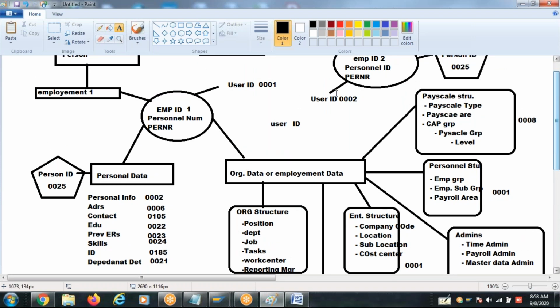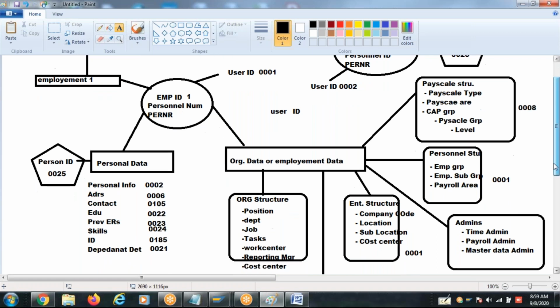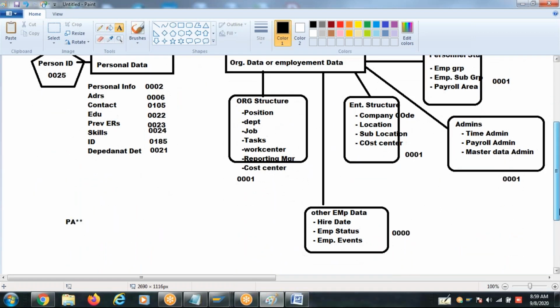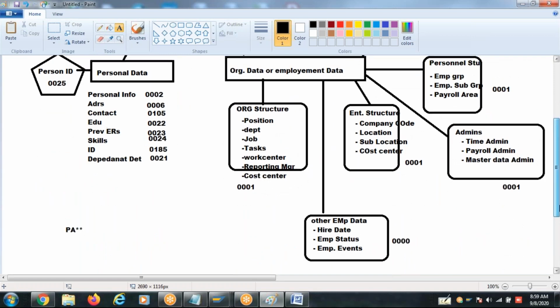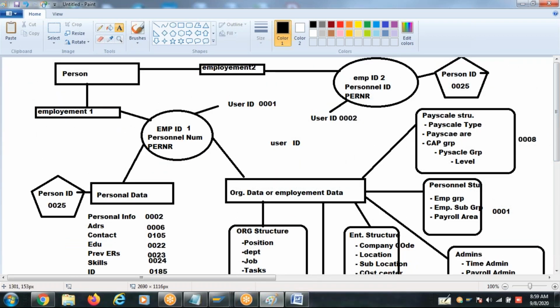The data that I have mentioned in the organizational data or employment data, only after completion of this employment data configuration can you get into payroll. Without having a pay scale structure, person structure, enterprise structure, and employment information here, you cannot get into the payroll. Understood, guys?